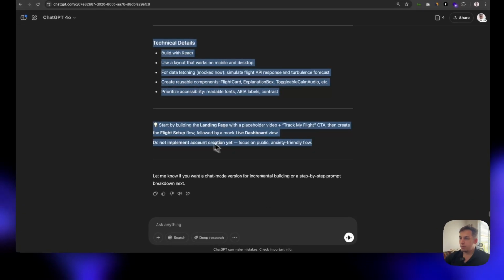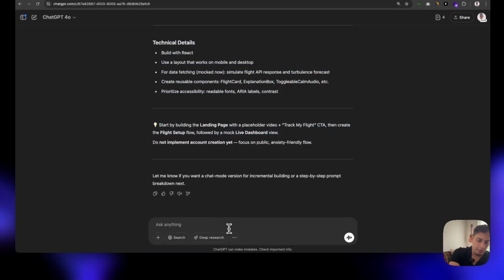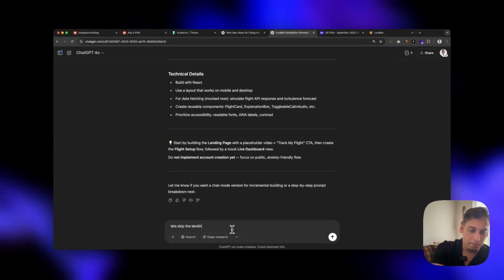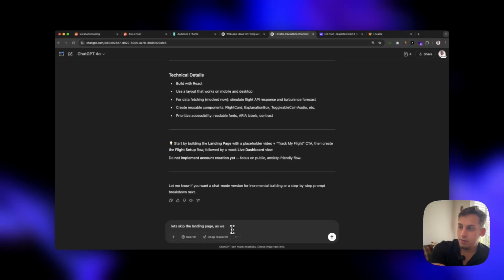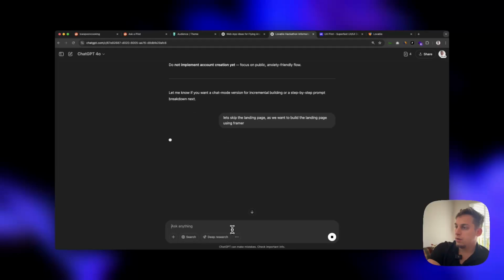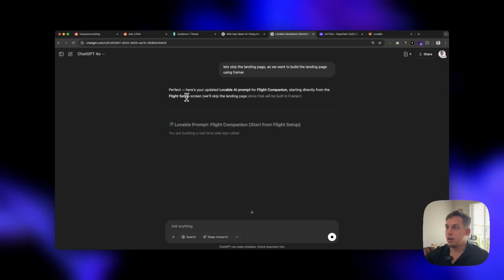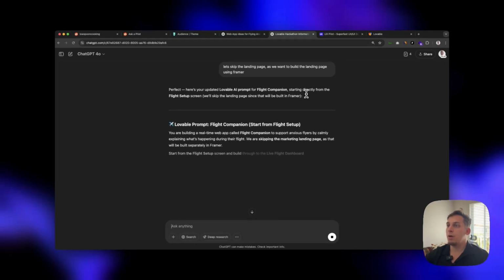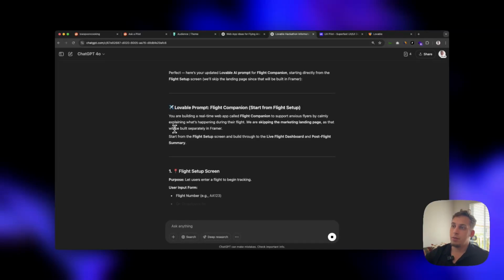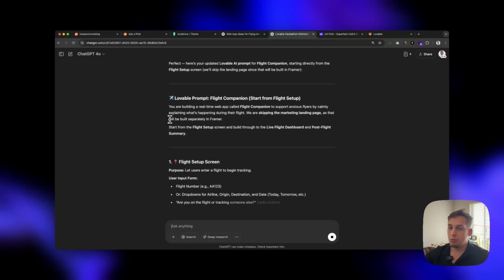And actually, we don't want to start by building the landing page. So let's skip the landing page as we want to build the landing page using Framer. So let's just write that, and then it's going to create a new prompt for us to use in Lovable. So perfect, use your Lovable AI prompt for Flight Companion starting directly from the flight setup screen. Perfect. So that's exactly what we want. We just want the app to be built in Lovable. We want the marketing landing page to be built using Framer.